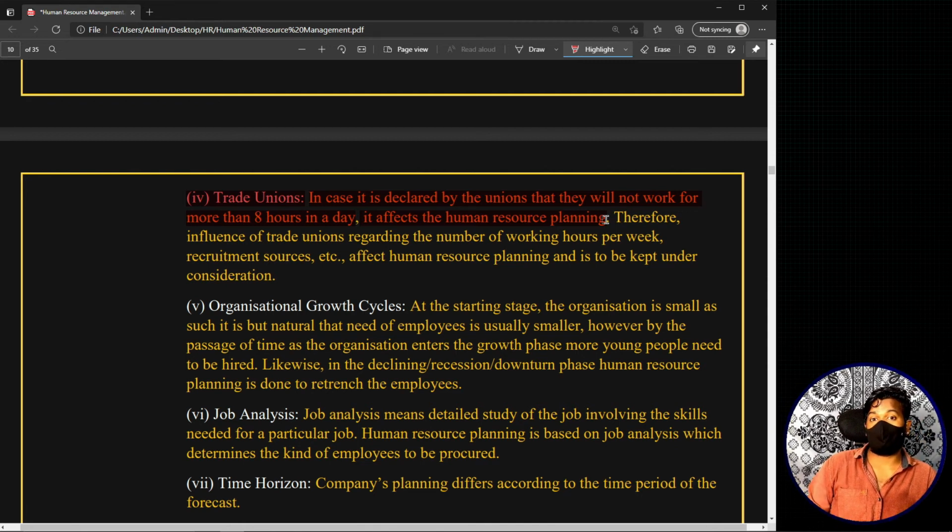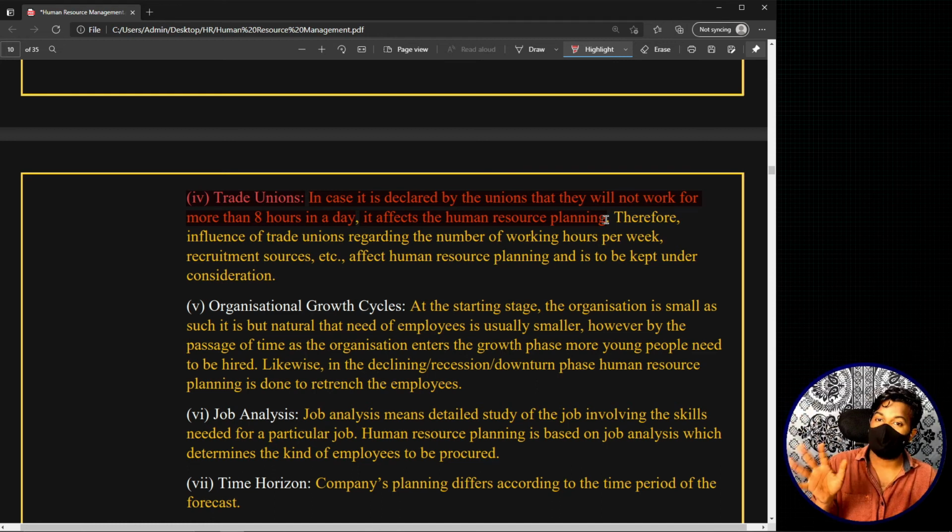So initially your planning was based on the assumption that employees work 9 hours a day. Now suddenly the contribution of work from the employee is reduced by 1 hour a day, right? That will definitely change your human resource planning, because you made that entire plan based on an assumption which has now changed. So the trade unions have an impact on human resource planning in this way.